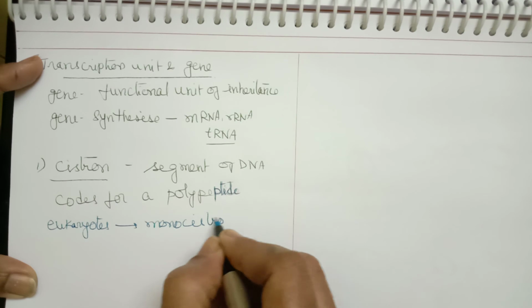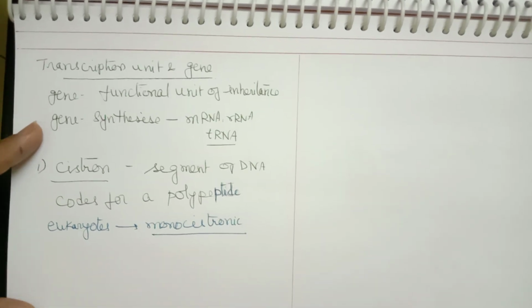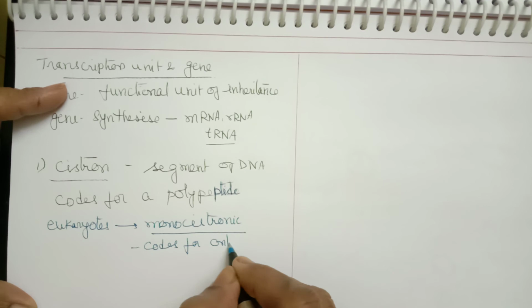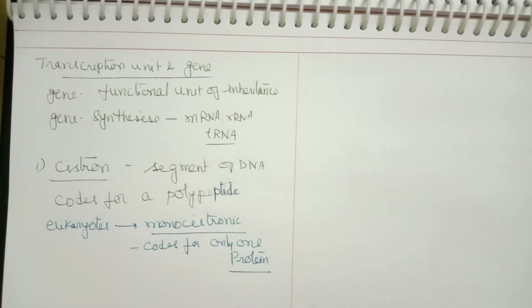It is called monocistronic because this gene codes for only one protein or one enzyme. It codes for synthesis of only one protein. That's why it is called monocistronic.